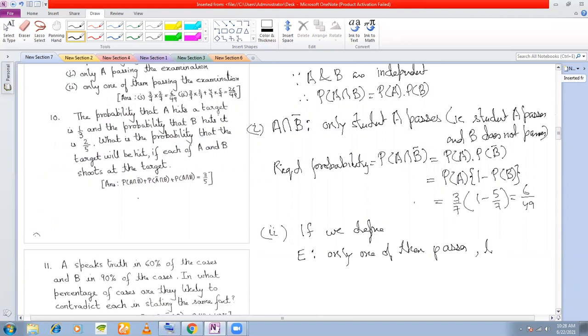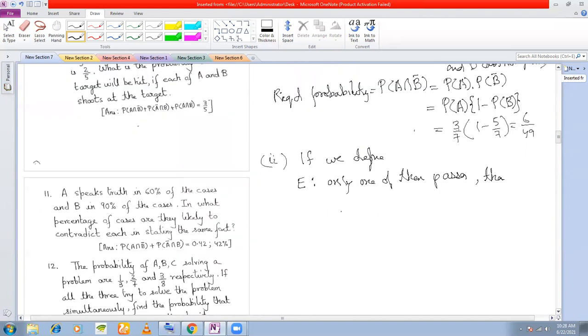then how can this event occur? E can occur in two mutually exclusive ways. This is the main keyword here. Now, if you remember, for mutually exclusive events, we add up the probabilities, right? If two events are mutually exclusive, P(A union B) is equal to P(A) plus P(B). Recall this from your class 11. E can occur in two mutually exclusive ways. What are those ways?